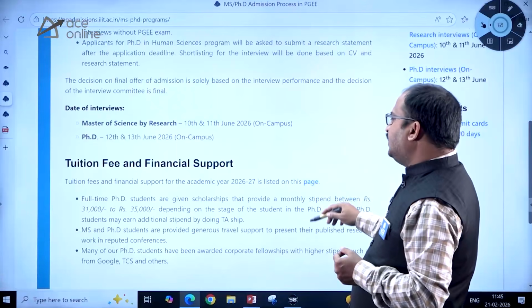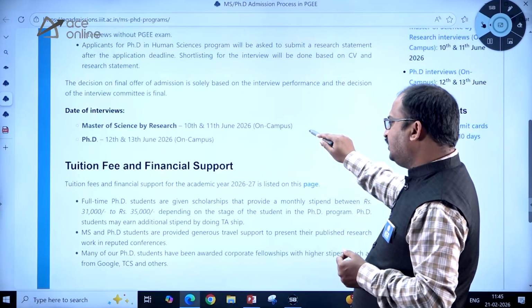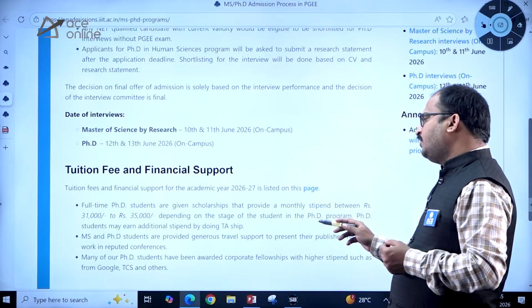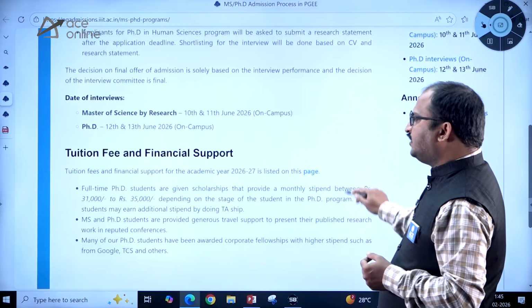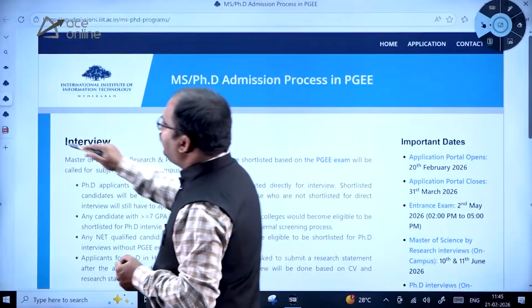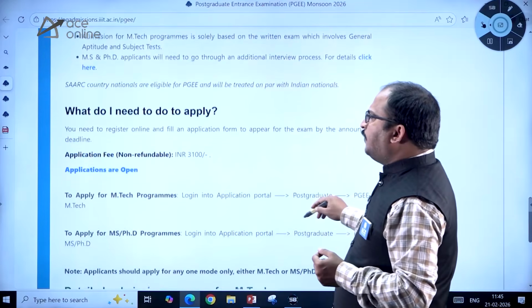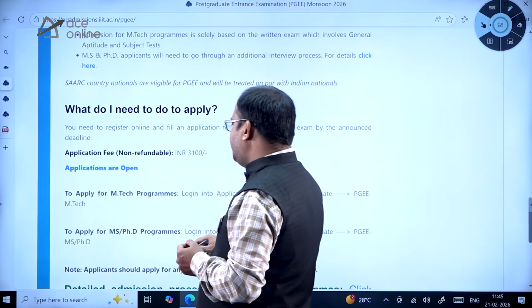Kindly go through this information. Tuition fee and financial support, everything is given, dear students. So a monthly stipend of 31 to 35,000 will be given to the full-time PhD candidates. That is what has been given. So kindly go through this information before applying, dear students. Then the application fee is 3,100 rupees. Applications are open, dear students.